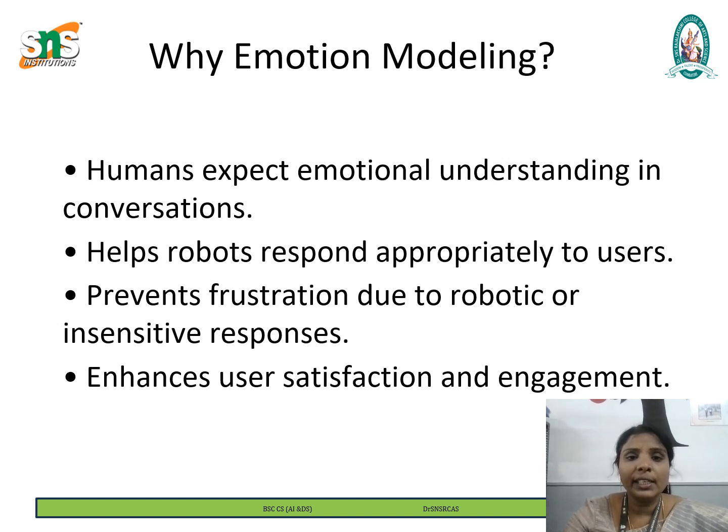So emotion detection helps the robot avoid such mistakes and stay emotionally aware, making them more effective in roles like virtual assistant, customer support, and companionship. By integrating emotional understanding, robots can simulate human-like conversation, making interaction more meaningful and enjoyable for the users.